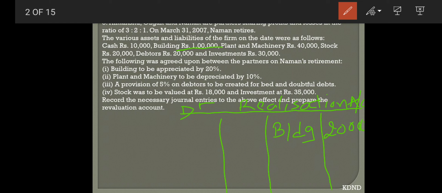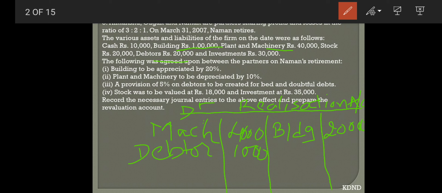Then comes plant and machinery to be depreciated by 10%. Plant and machinery is standing at 40,000. Now it is to be depreciated. So depreciation will be on the debit side because it reduces your asset. So machinery will be 4,000. A provision of 5% is to be made on debtors. Debtors is standing at 20,000 and we have to make a provision at the rate of 5%. So 1,000 rupees.